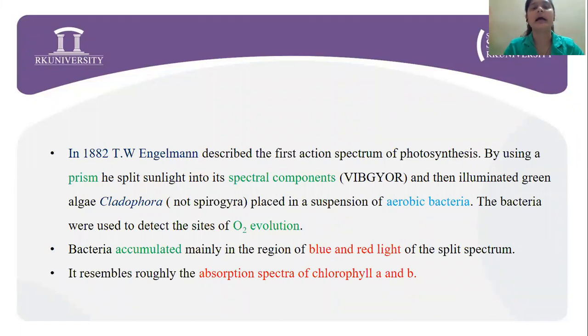Then he illuminated the green alga Cladophora, and not Spirogyra, which was placed in a suspension of aerobic bacteria. These bacteria were used to detect the sites of oxygen evolution. These bacteria accumulated mainly in the region of blue and red light of the split spectrum. It resembles roughly the absorption spectra of chlorophyll A and chlorophyll B.